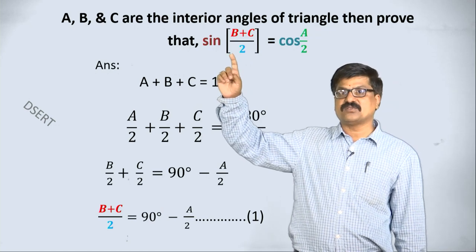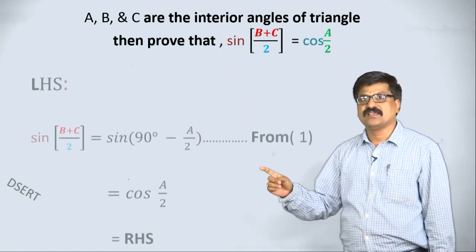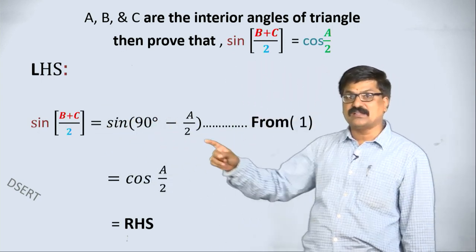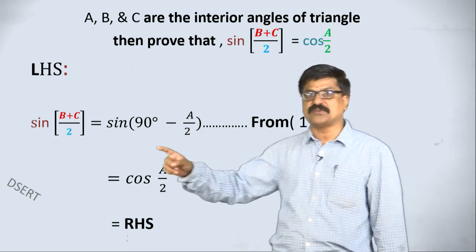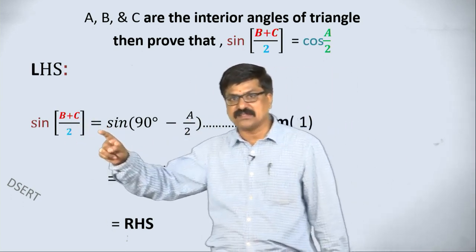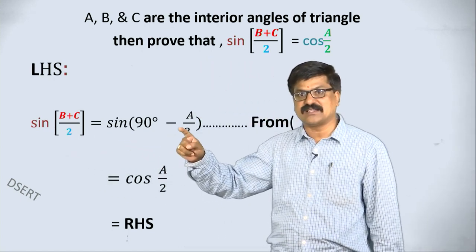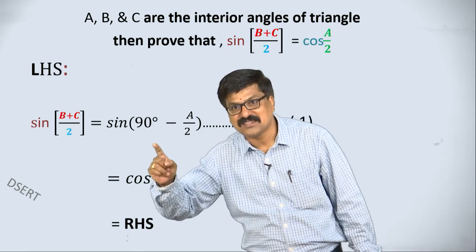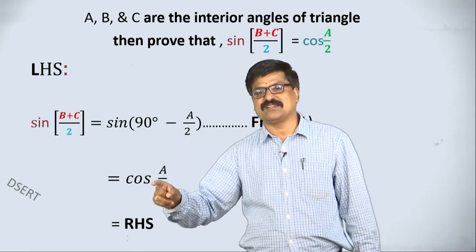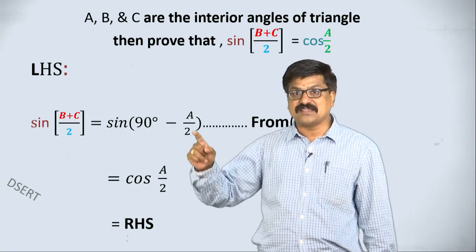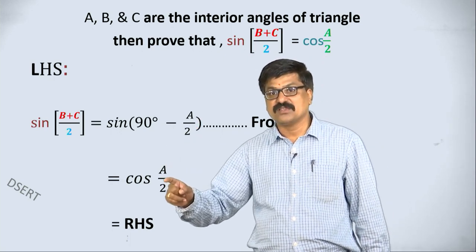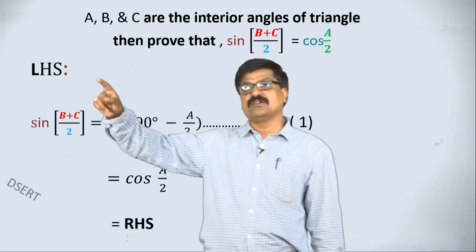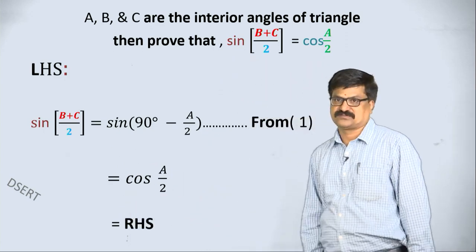Consider LHS here. What is that, sin of (B plus C) by 2 I am taking. What is (B plus C) by 2 from 1? That is 90 minus A by 2. See, sin I am writing as it is. The value of this we have calculated as 90 minus A by 2 from 1. But we know sin of 90 minus theta is what? Cos theta, that is cos theta here is A by 2, hence it is cos A by 2. This is nothing but the RHS of the given problem, hence we got LHS and RHS are same.